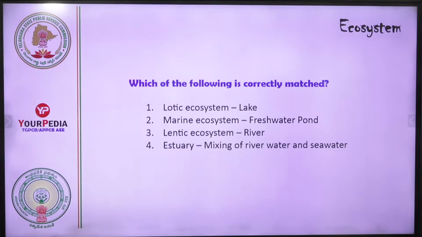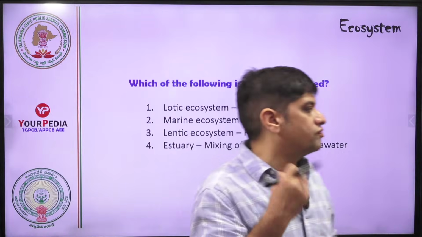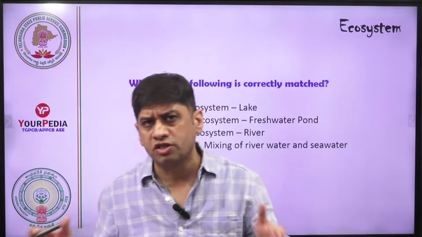Which of the following is correctly matched? I am waiting for your answer, friends. This is a question and answer session, and because in the next couple of weeks we are going to do a lot of question practice.